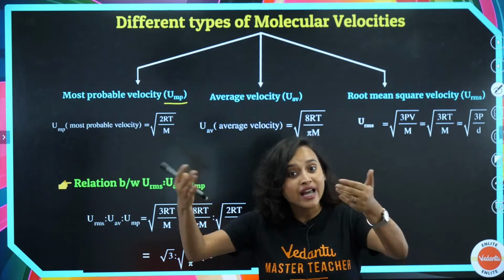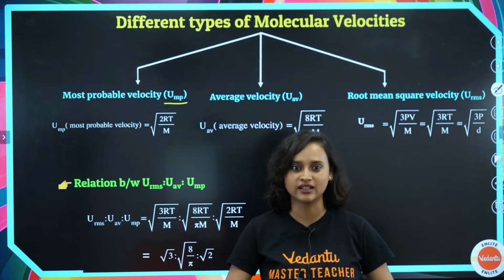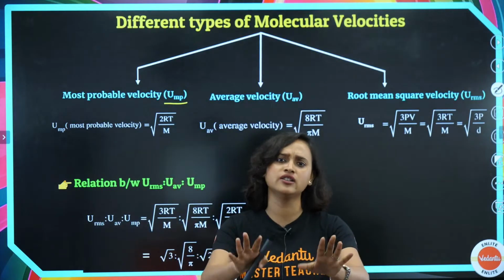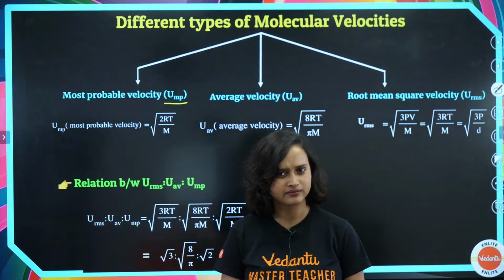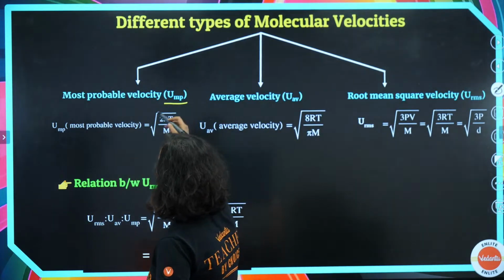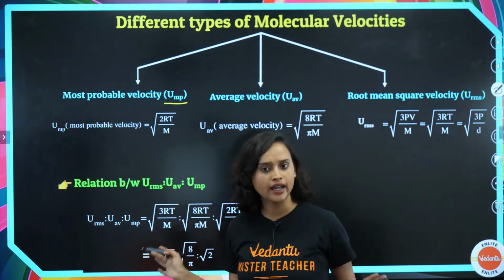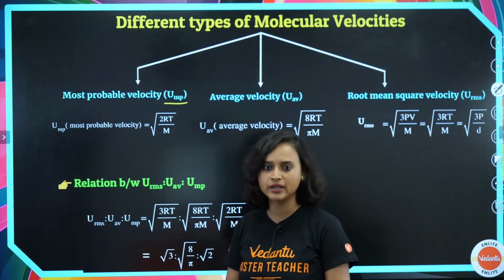So that becomes our most probable velocity, because we saw that the majority of the molecules have that. So our most probable velocity is basically root over 2RT divided by M. We know R, we know T, we know capital M. Easy peasy.